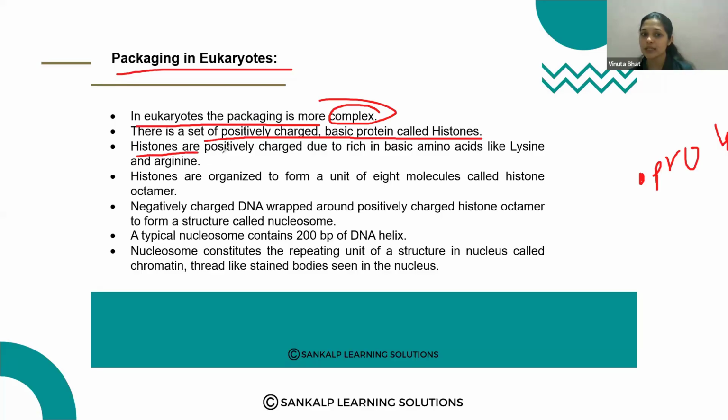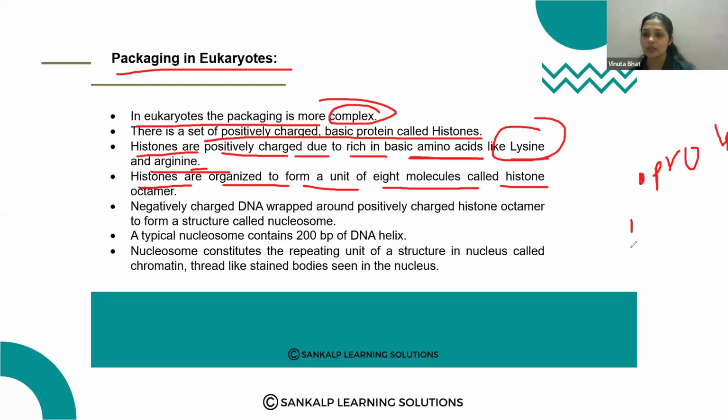Histones are positively charged because they are rich in basic amino acids like lysine and arginine. These proteins have lysine and arginine amino acids, so they are positively charged. Histones are organized to form a unit of 8 molecules called the histone octamer. So histones are like this, okay, 8 molecules held together, so that is called the histone octamer.